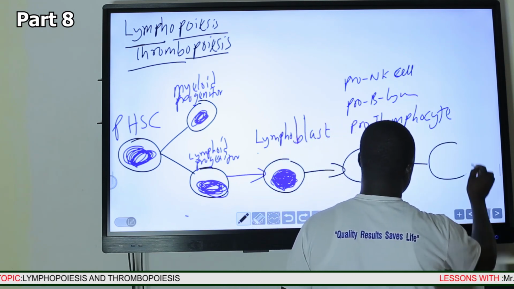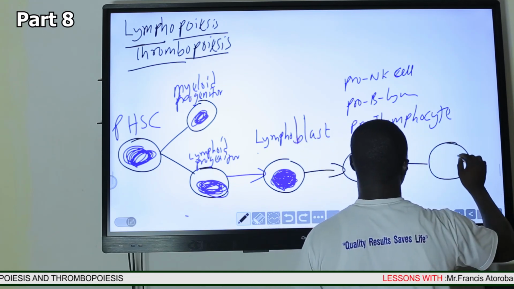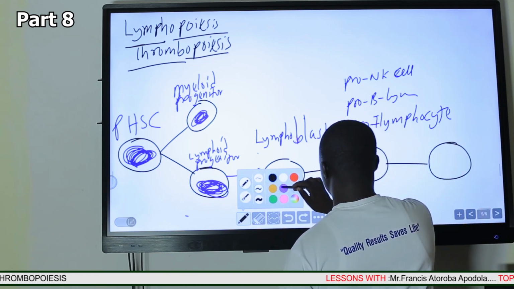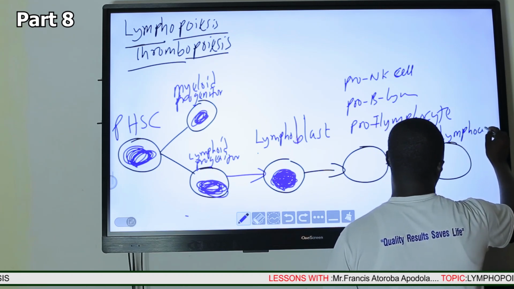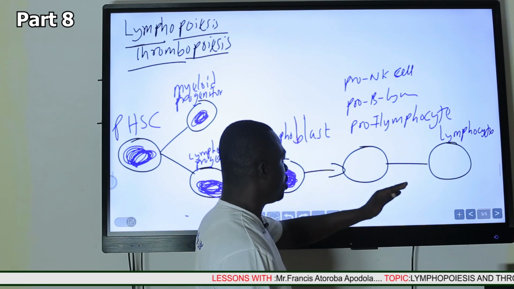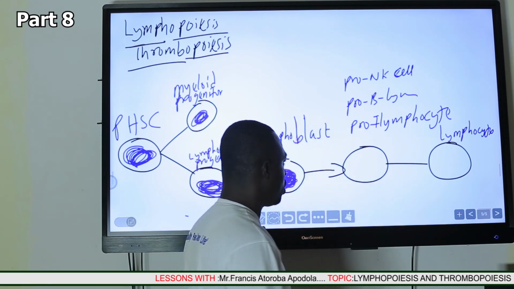Then we have the lymphocyte, which is the terminally differentiated cell. So we now have the lymphocyte, whether B lymphocyte, T lymphocyte, or natural killer cells.